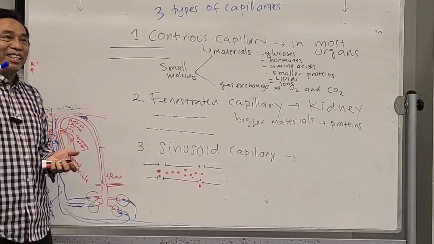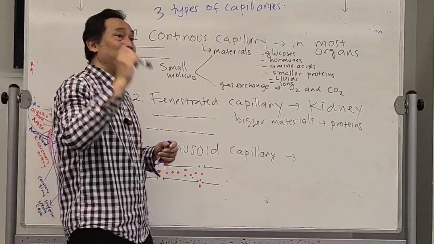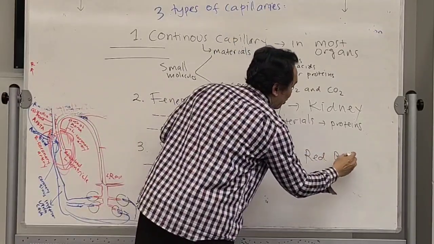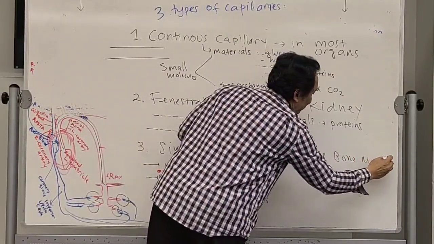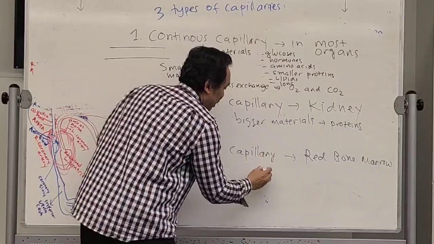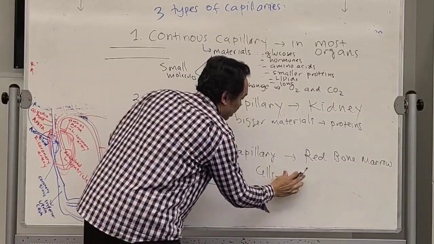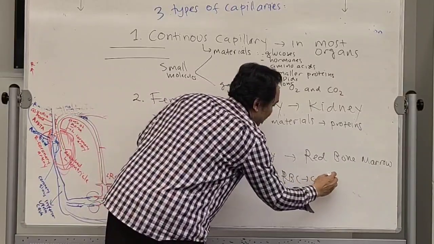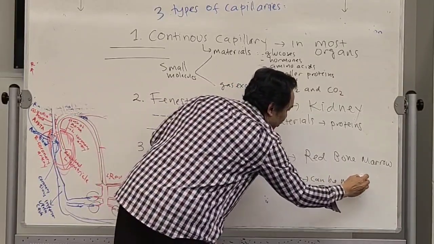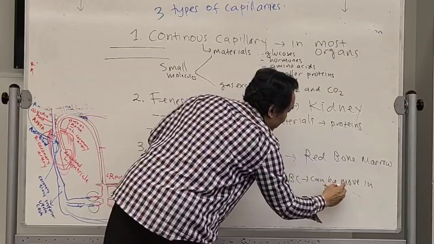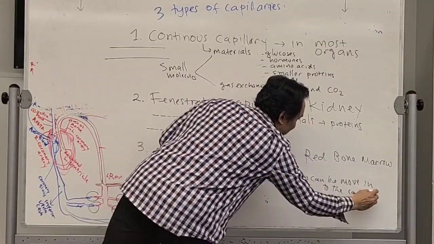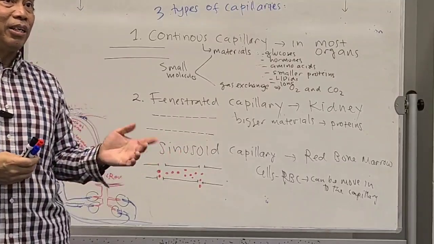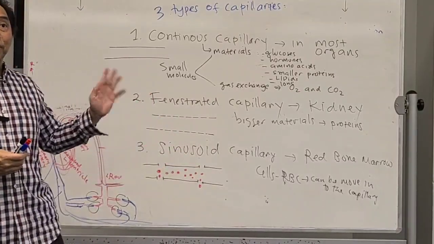Where is it located? This is located in the place that makes the blood, which is the red bone marrow. So cells like red blood cells can move into the capillary because red bone marrow makes the blood cells, including red blood cells, white blood cells, platelets.